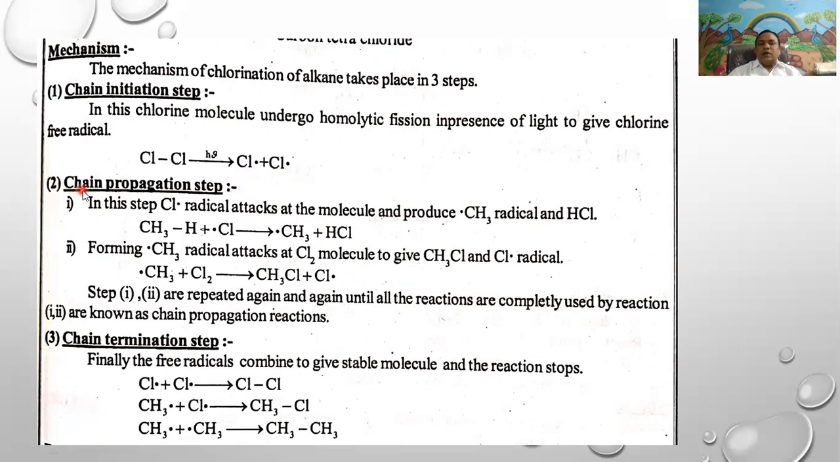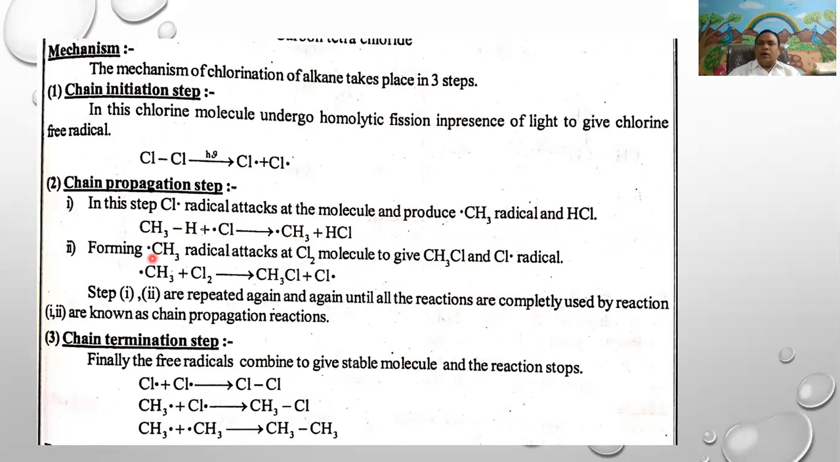Then the second step is the chain propagation step. In this step, the chlorine radical attacks the methane molecule and produces methyl radical and hydrochloric acid. That is, methane, CH4, plus chlorine radical gives methyl radical. In chain propagation, this chlorine radical can activate the deactivated methane molecule to give methyl radical. Again, the methyl radical is more reactive.